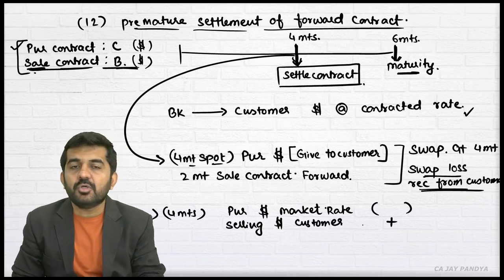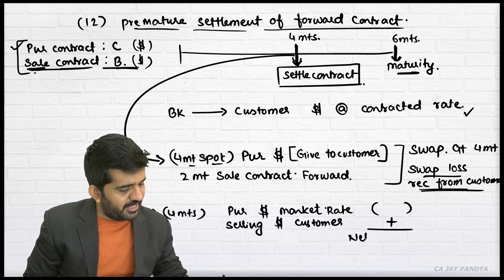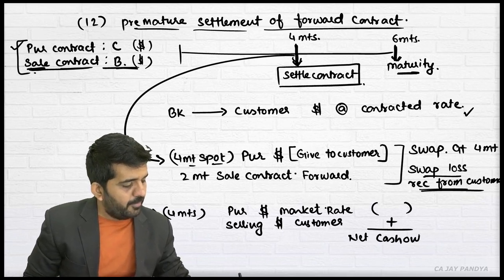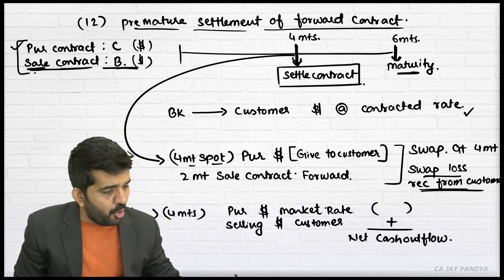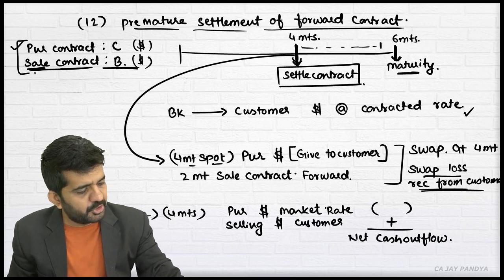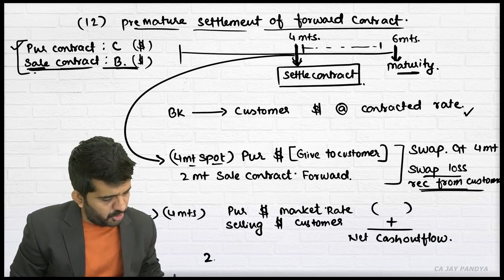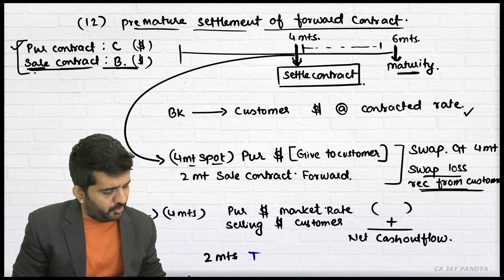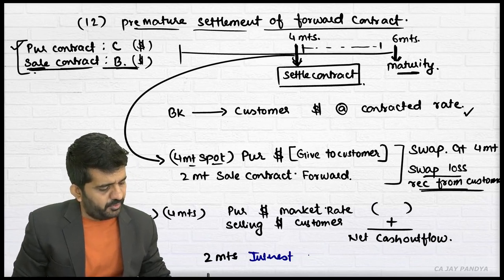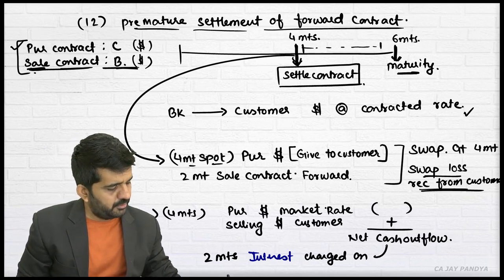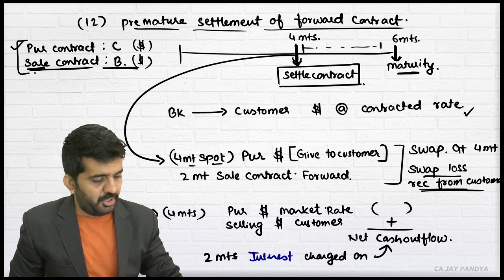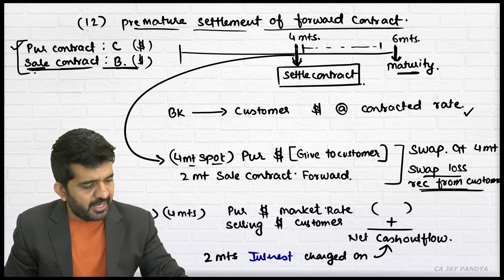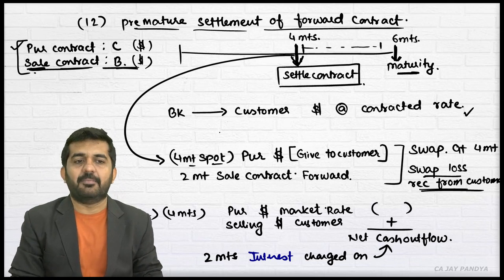It is cash inflow. If there is a net cash outflow, please understand, bank will charge interest only if there is outflow. Then on this outflow, this 2 months interest will be charged. 2 months, not full outflow. Interest will be charged on this amount from customer. So again it will be added, because customer is paying to purchase this dollar, and believe me, the delivery will be happening on settlement date.